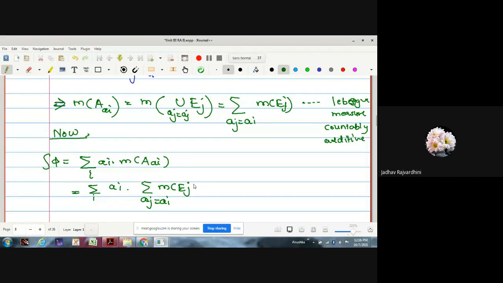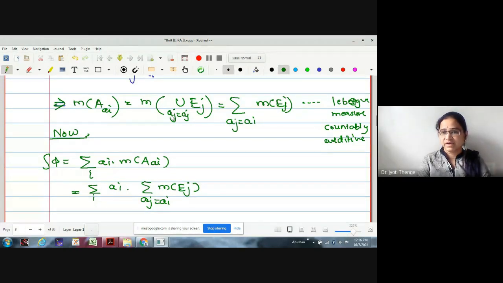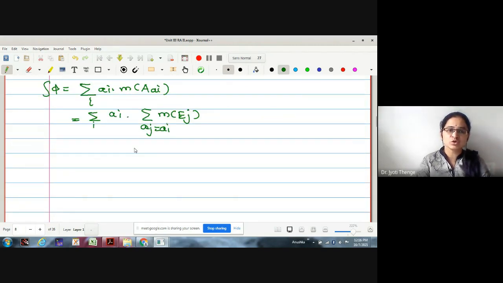Whenever aj takes a value ai, we were writing this as Ei. Now, if I run the summation over this term aj, whenever aj takes value ai, what will this measure become? It is measure of Ei. Right now?